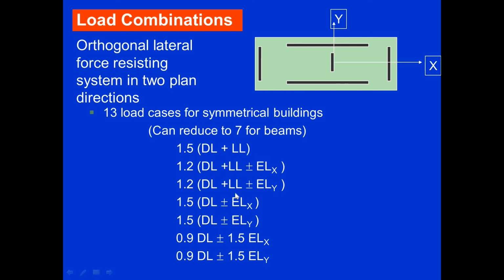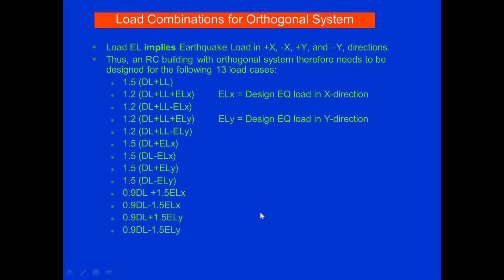So these are the basic load combinations which are available in IS 1893 2002. You can use these load combinations while analyzing buildings. Then next is load combination for the orthogonal system, that is along positive x, negative x, positive y and negative y. For an RC building with the orthogonal system, we need to design for the 13 load combinations. So these load combinations we have to consider.